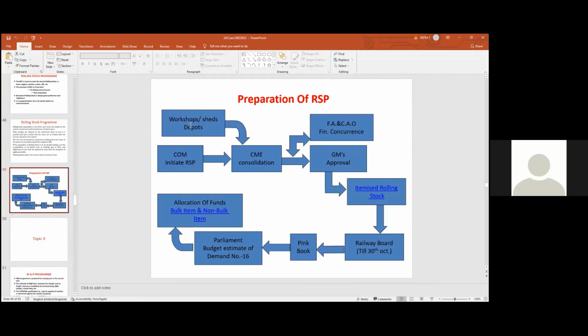So who will prepare: workshops and sets they require, and CMEs of consolidation type, PCOMs of operations you will also supplement based on the required operations you will fix, and it goes to FA&CAO's finance concurrence, goes to GM approval, and goes to rolling stock board, and then it is reflected in the pink book and goes to parliament for voting, and then funds आ जाता है, both items, rolling stock items, bulk items, non-bulk items, and accordingly indents are prepared. That is how rolling stock program is made.